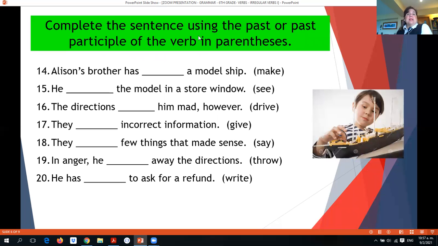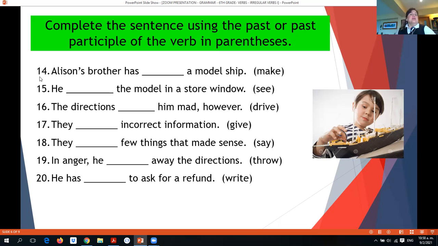Now we have to complete the sentence using the past or past participle of the verb in parentheses. We have the sentence and we have a verb in parentheses. Again, we will pay attention to see if we have a helping verb or not. And if we do, to see if this helping verb is the verb have. It should be the verb have because we are only putting past or past participle, okay? If we had also as an option to put a present participle, we will have to see if the helping verb at the beginning is the verb be, okay?